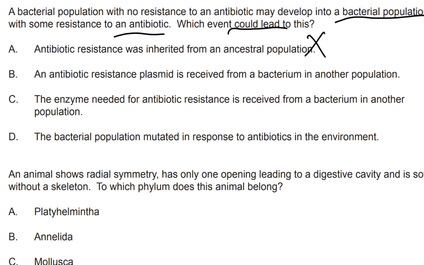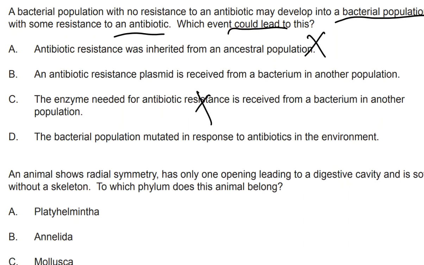Receiving a plasmid could lead to the population having some resistance, because plasmid transfer can transfer genetics and cause bacteria to have altered traits, such as resistance to antibiotic.